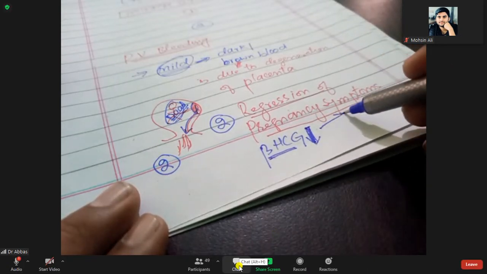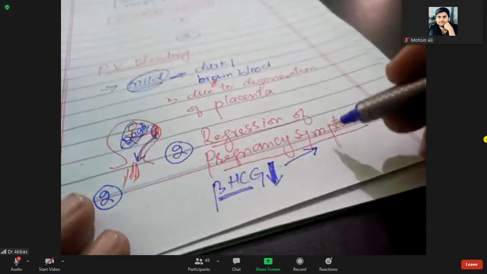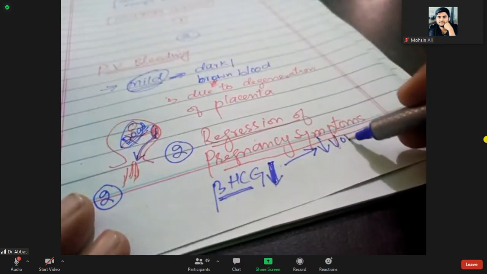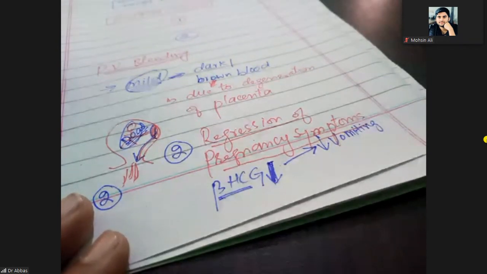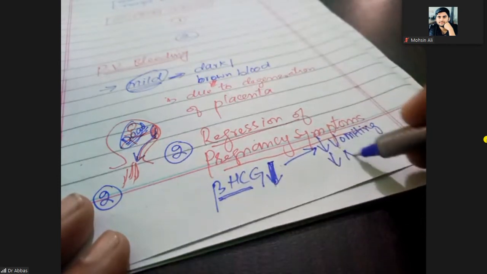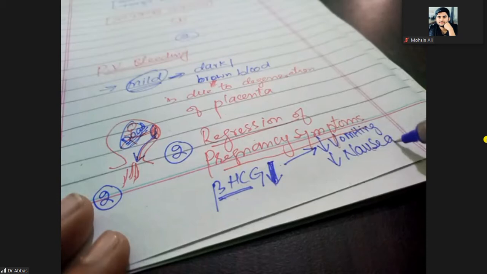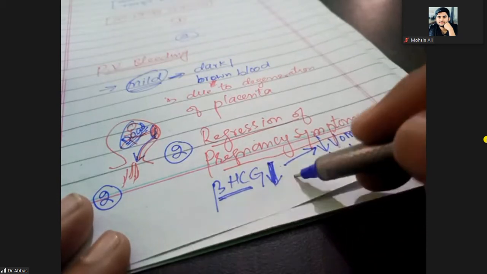So when the beta HCG level decreases, definitely there will be less vomiting. You know, during pregnancy there is vomiting and nausea due to the production of beta HCG. Less nausea, no nausea, no vomiting.